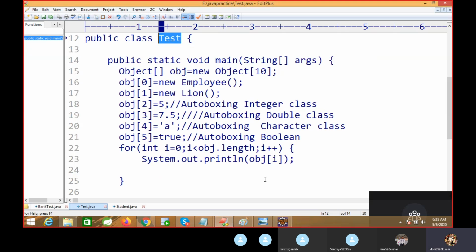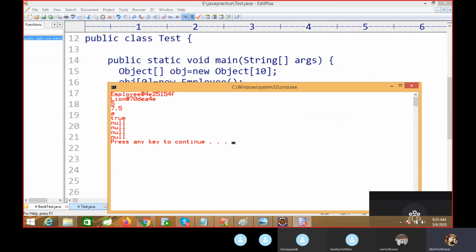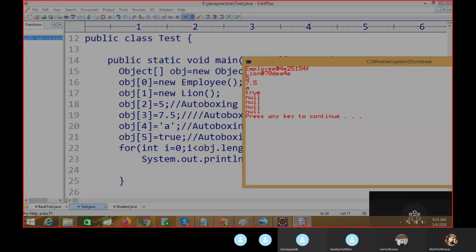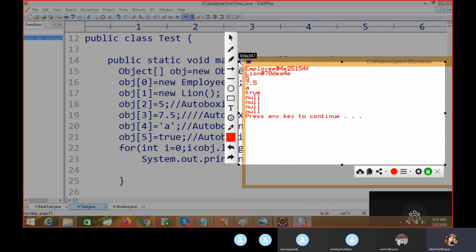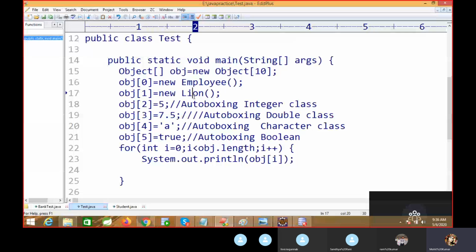You can see I'm able to compile this code and execute. I did not store all the values; I stored till 5 only. And you can see the default value we get here is null. If you have any object, meaning any class type, the default value is null. Does anyone have any doubt in both examples?